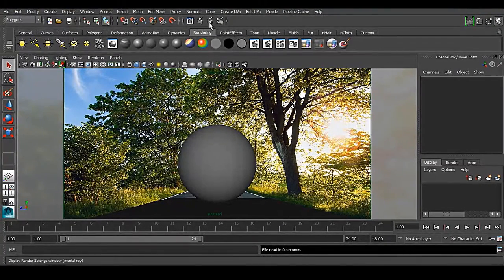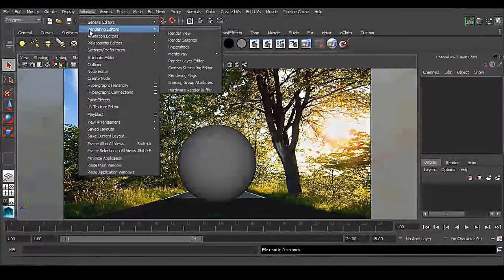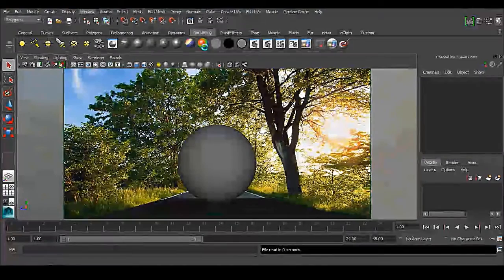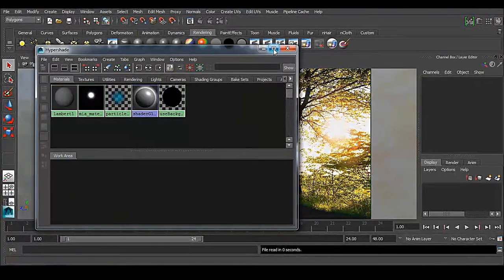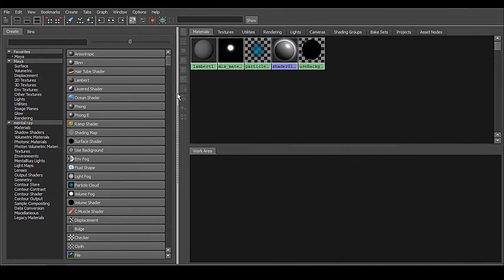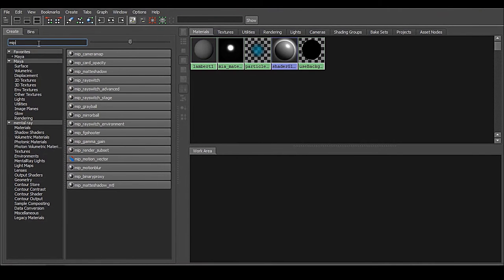And what I have to do, we have to go to render editors and Hypershade, and we have to use the special mental ray shader, which we can find out here. Press MIP. So these MIP shaders, which are hidden by default, and that script made this open.